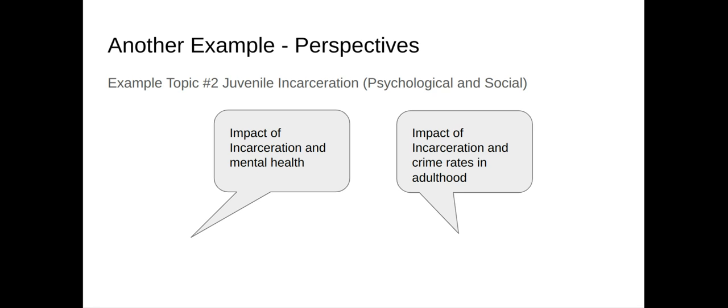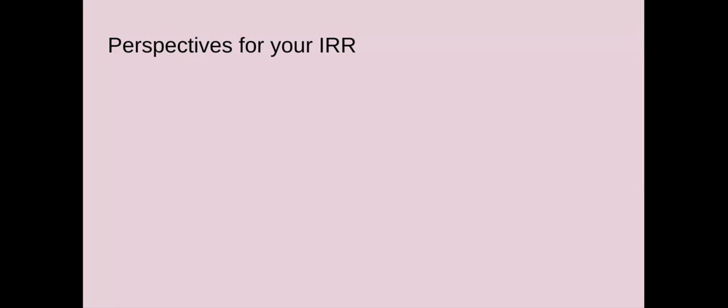They didn't just look at incarceration and its effect on mental health and then build an argument or anything like that, right? They looked at what the evidence says about incarceration and mental health, and then also here's the next section: the impact of incarceration and continued crime rates once these juveniles turn past 18, past 19, 21, and on. So these are the things to remember when you're considering the perspectives for your IRR. This is what you'll be spending your class time doing.